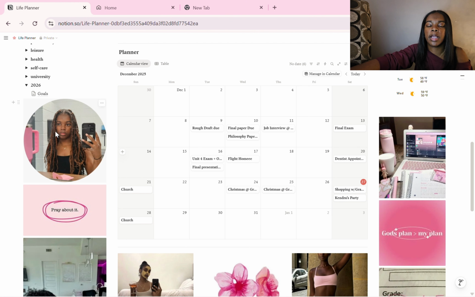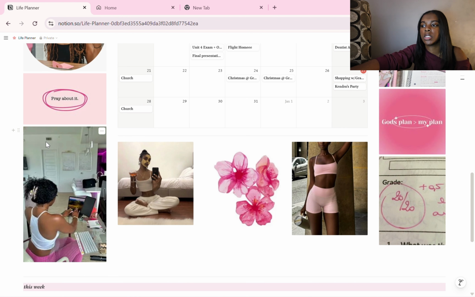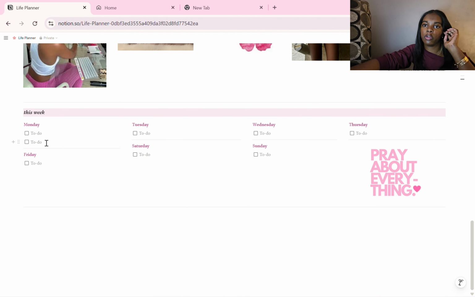This is a picture I took. I put it on Canva, made it in a circle, took a screenshot of it and pasted it there. Simple and easy. I don't really overthink it.